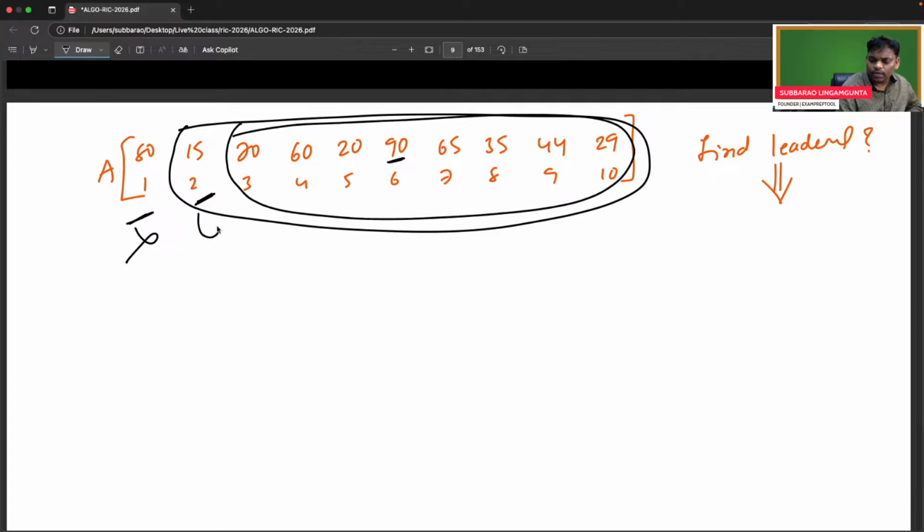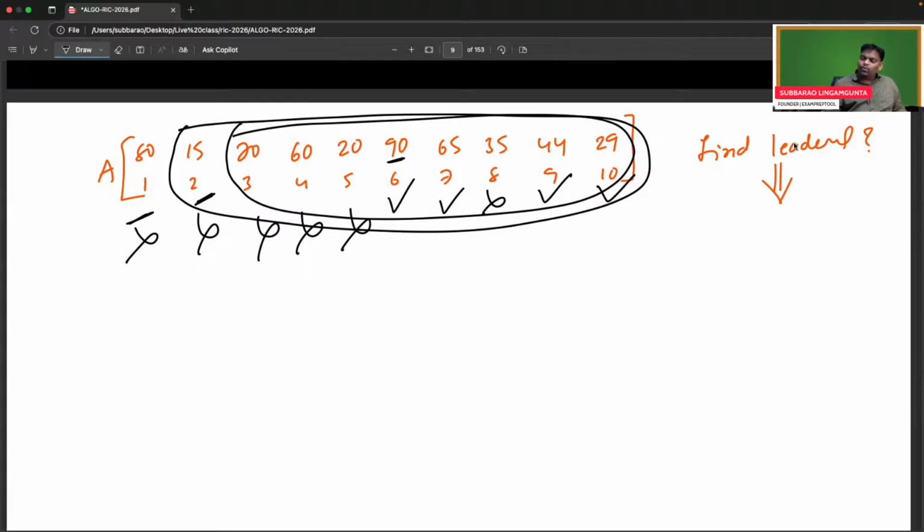So I think no. What about 70? No. What about 60? No. What about 20? No. What about 90? Yes. What about 65? Yes. What about 35? No. What about 44? Yes. What about 29? Yes. Because on the right hand side of 29, no one is there. So remember, the last person is anyhow a leader.